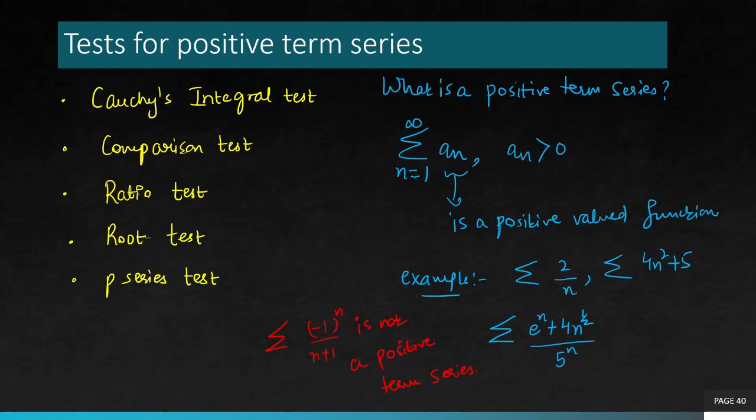Remember, we talked about this, that whenever you have this factor present, it will have alternatively positive and negative terms. You can see by expanding the terms. So if n starts from, say, 1 to infinity, the very first term is going to be negative 1 to the power 1, which is minus. So minus 1 over 2. The second term is a positive term, which is 1 over 2 plus 1, 3. Then minus 1 over 4 plus 1 over 5. So this kind of series will be handled in part 4. It's called an alternating series. But other types, in which all the terms are positive, they are handled now.